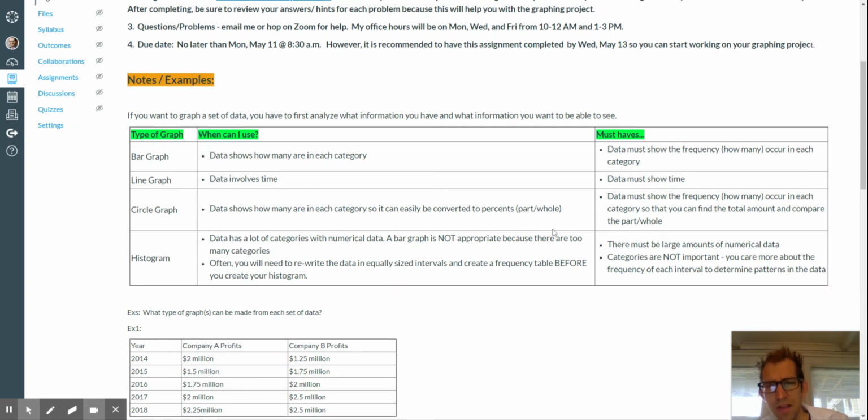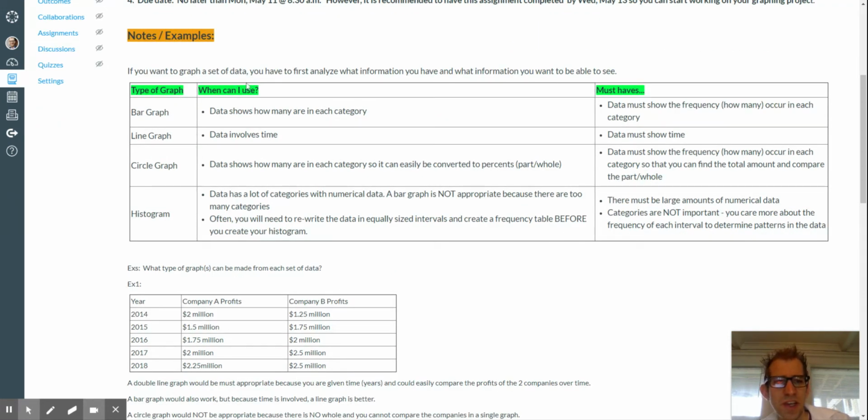Beyond that, here are the notes, basically looking at our different types of graphs and deciding which type of graph would be best for the data I'm looking at. Obviously, the different types of graphs have their strengths and their weaknesses. So we want to be familiar with those and be able to make an educated decision on, hey, for this type of data a bar graph would be best, or for this type a circle graph would be best. I'm realizing that on a couple of these there might be more than one right answer, but I think it'll give you a little bit of info on that as you go through the questions. But let's look at them.